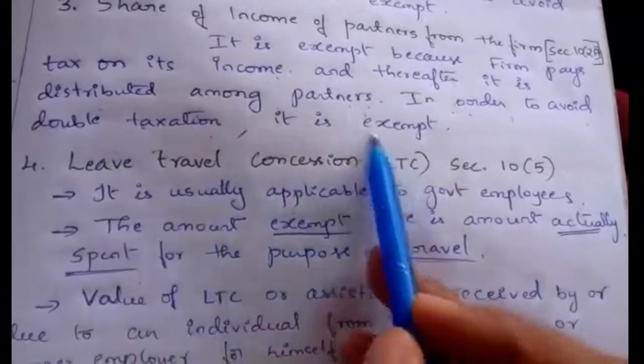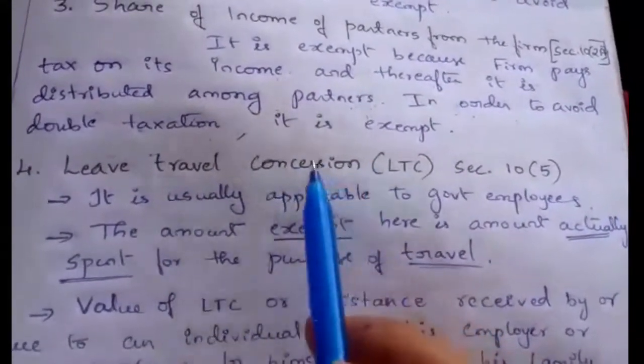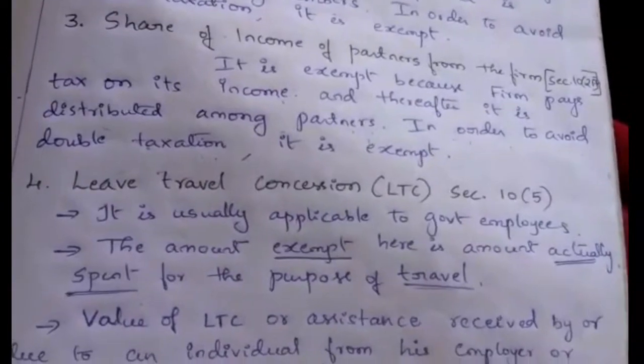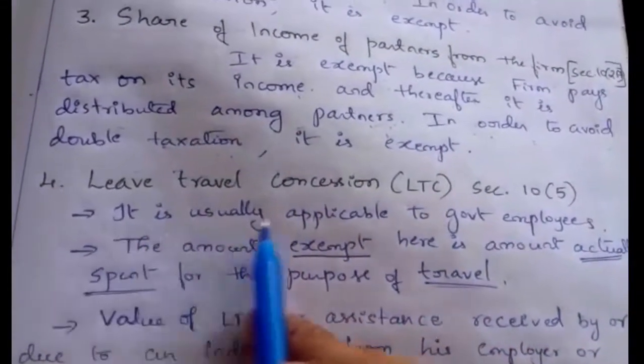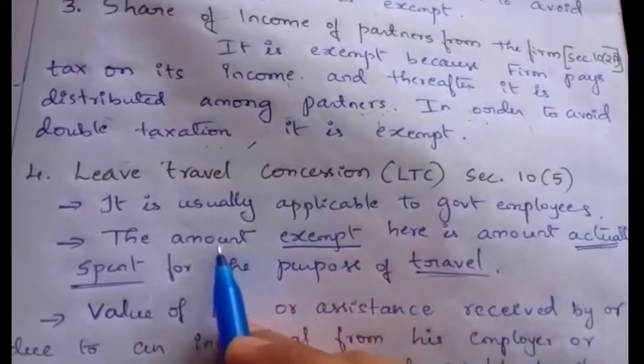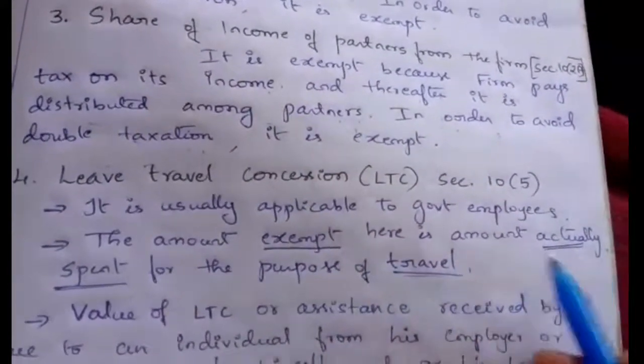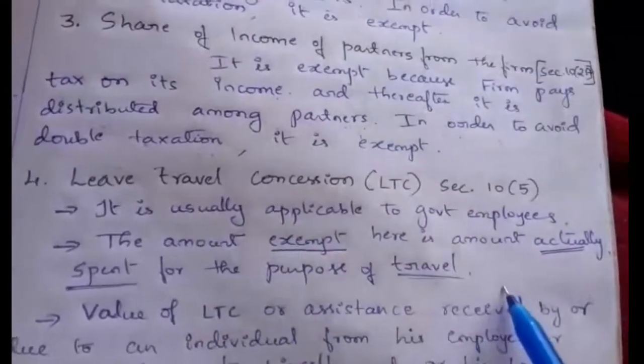Leave travel concession means the benefit or assistance given to government employees by the government for a leave travel.